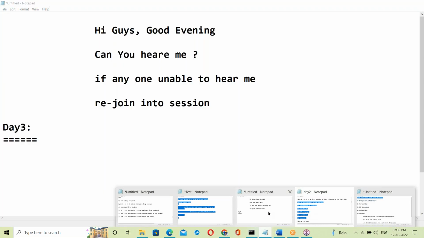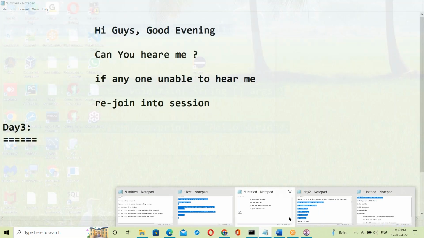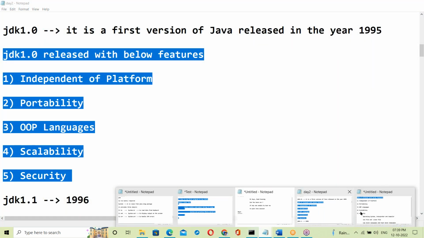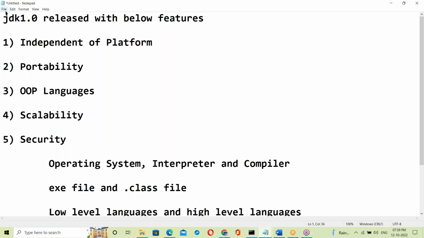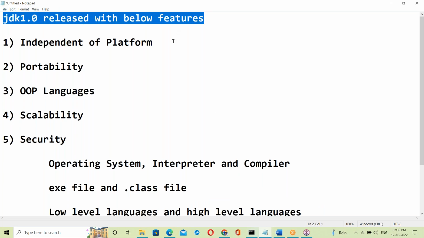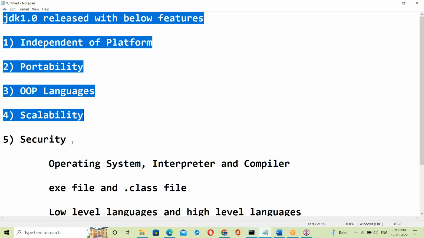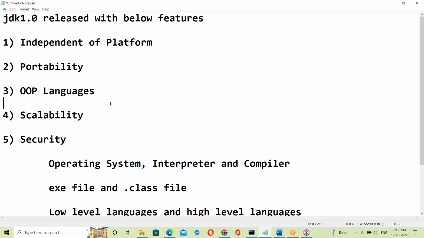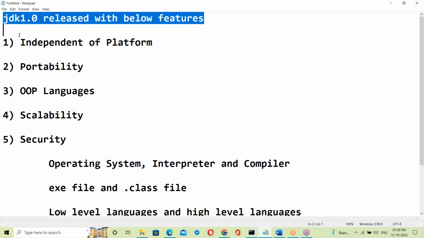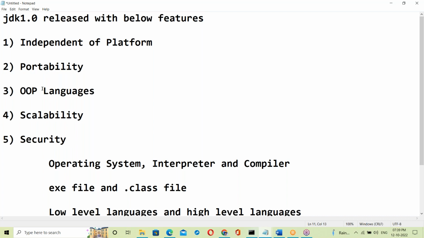So day 3. JDK 1.0 released with below features: independent of platform, portability, OOP language, scalability, and security. Today we should discuss about these features. Yesterday Java overview was completely discussed. The first version of Java was released with these features.